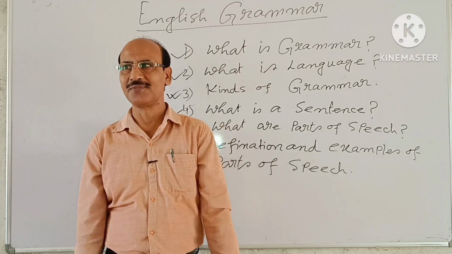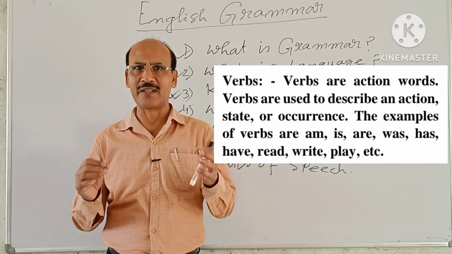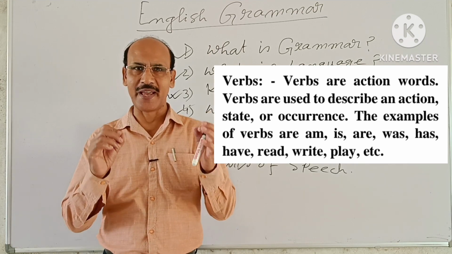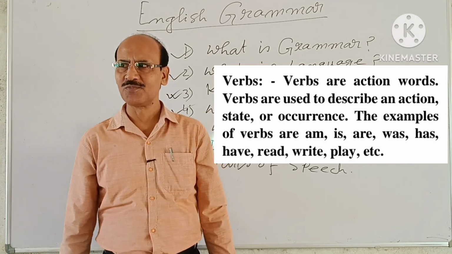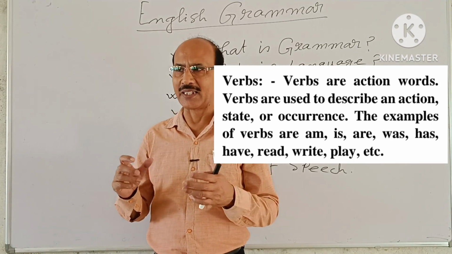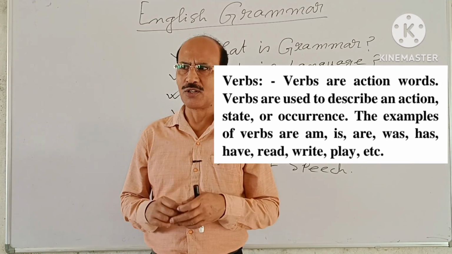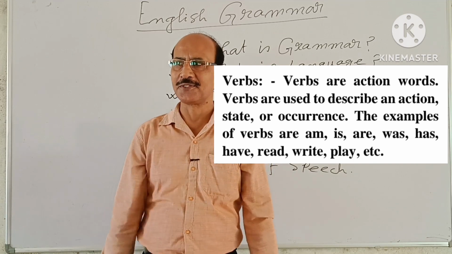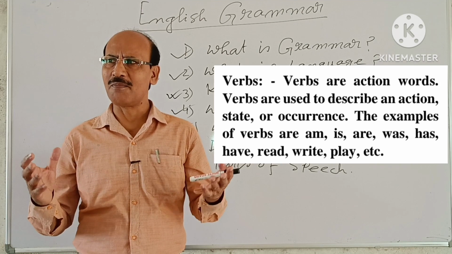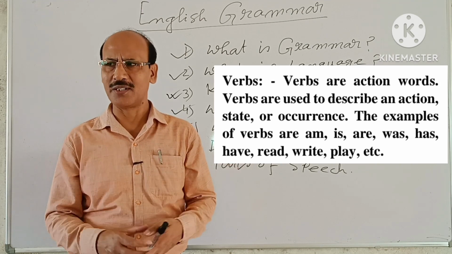Now come the next part of speech, verbs. What are verbs? Verbs are action words. Verbs are used to describe an action, state or occurrence. So, very simply we can say verbs are action words.